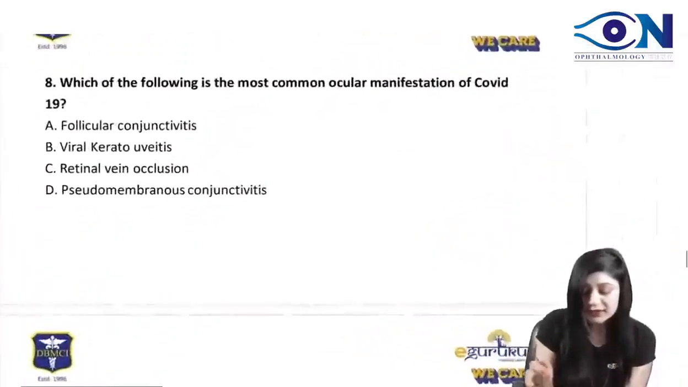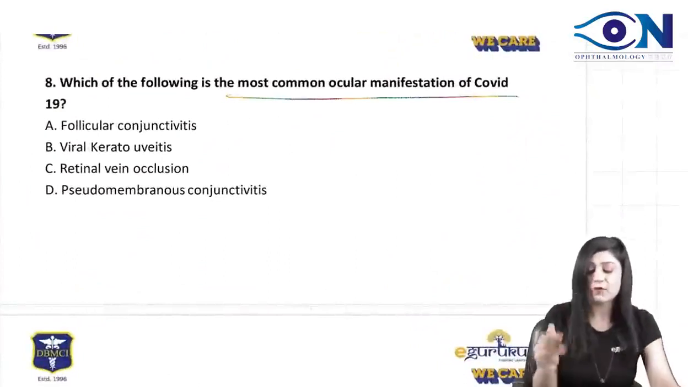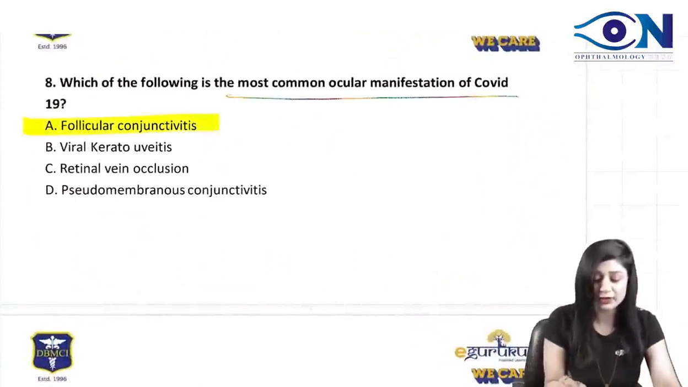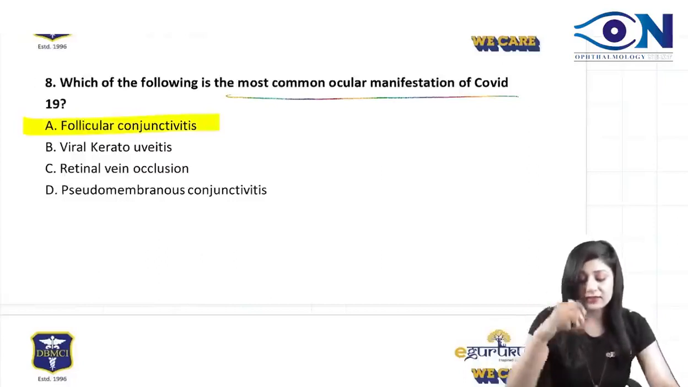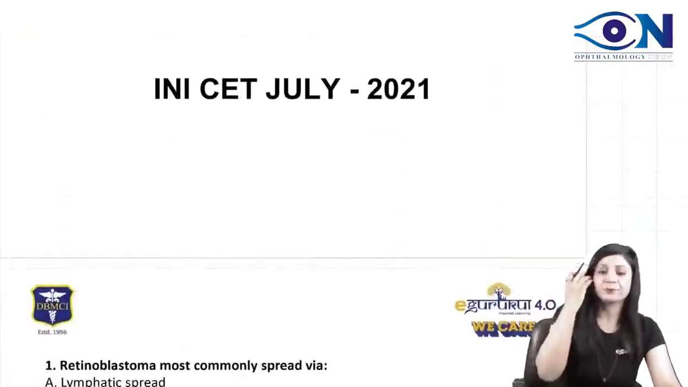Which one of the following is the most common ocular manifestation of COVID-19? This we have already discussed. Most common is the follicular conjunctivitis, right? Then coming to the NEET July 2021.